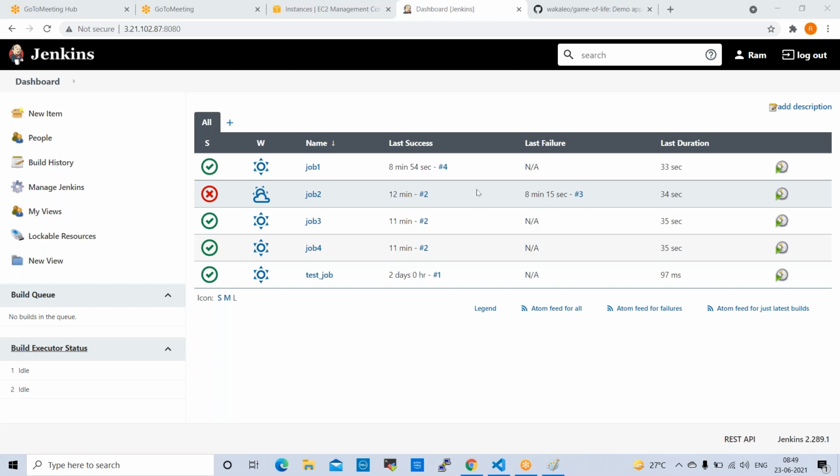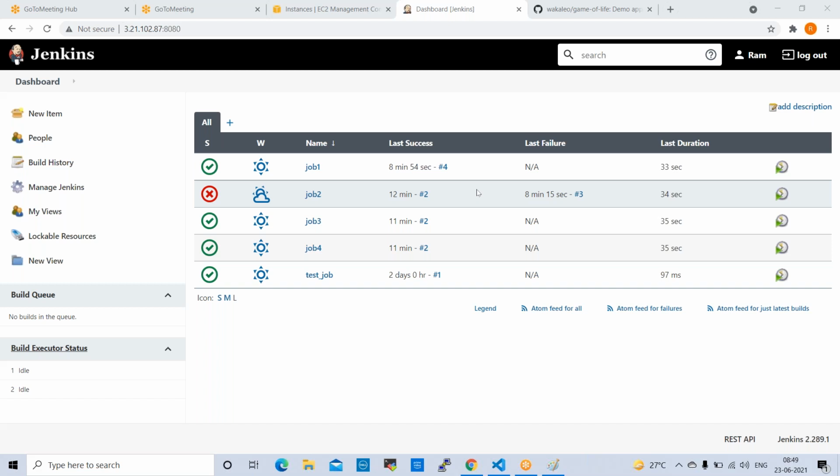Fine. So here also we have a backup concept, which is the Jenkins home directory backup. Why do we require a home directory backup? What is available in the home directory? Plugins are available, jobs are available, configurations are available. Everything is available in the home directory. If the Jenkins server crashes, all these jobs will be gone, right? That is why normally every week we take backups of the Jenkins home directory.